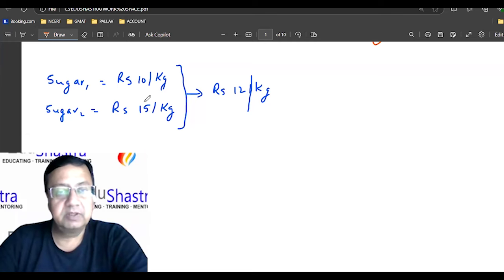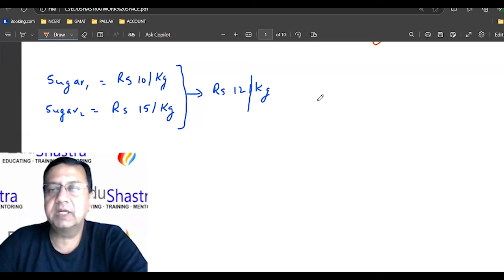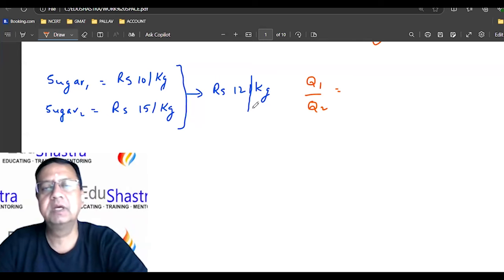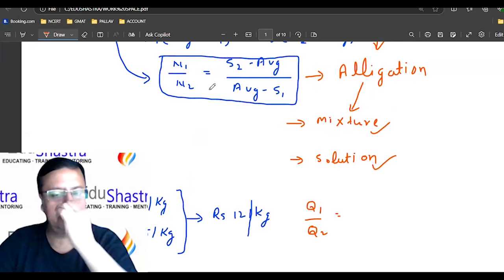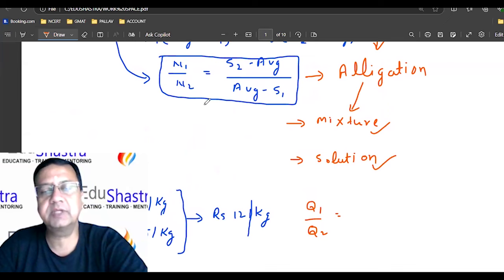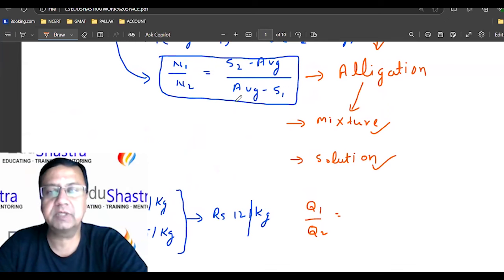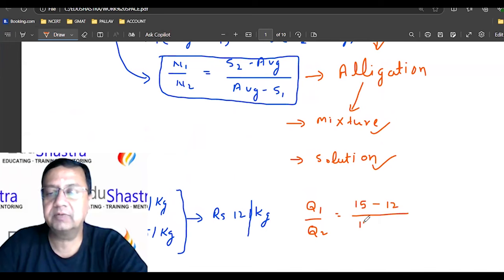Okay, so I want the quantity for sugar 1, sugar 2. So can I say this is the quantity of first to the quantity of second? Using this, earlier N1 and N2 were the number of boys and number of girls. Now I am saying the quantity of first sugar, quantity of second sugar. Then S2 is the average of the second, which is 15. Then the group average 12 minus the average of the first part, divided by 15 minus the group average 12, and this is coming out to be 3 by 2.